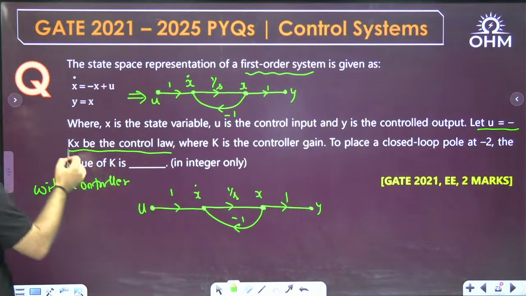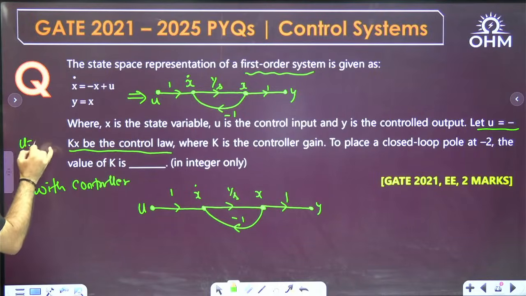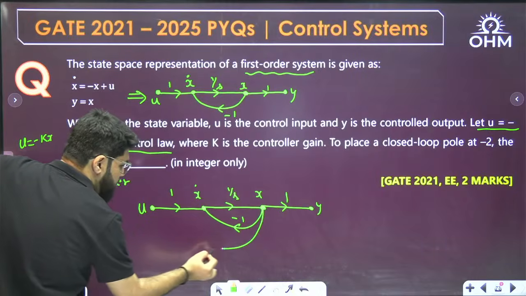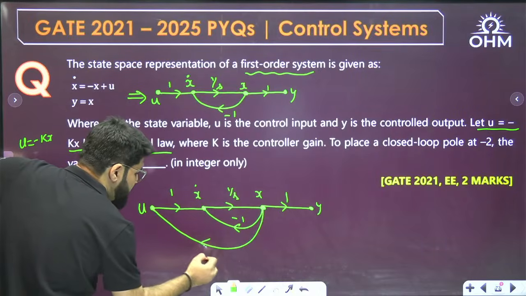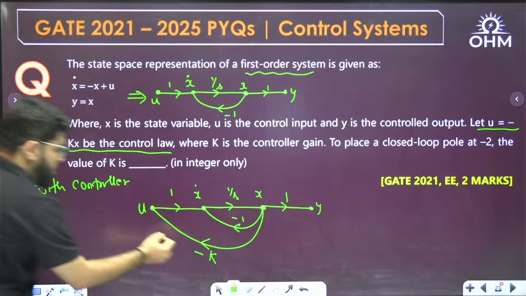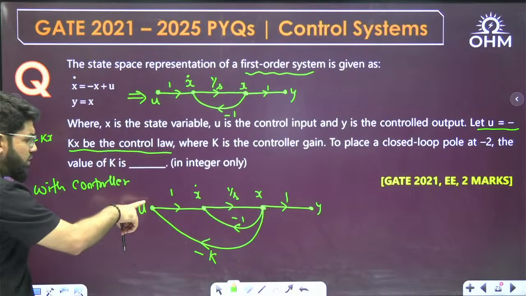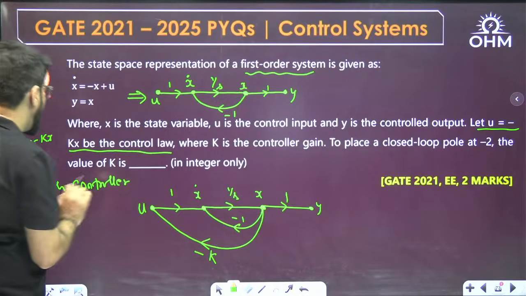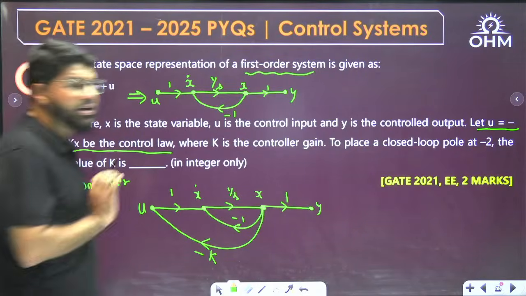Now u equal to minus kx is required. So this is x, taking one more branch from here, and u has to be minus of kx. That means the gain of this branch has to be minus k. So what will you read here? u equal to minus kx. This is the graph with the controller.